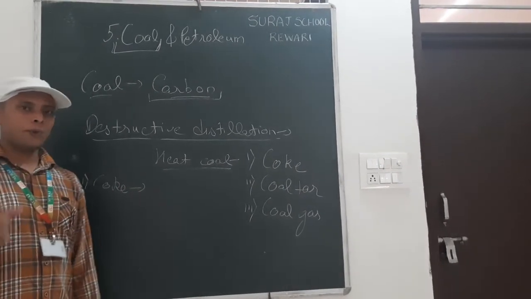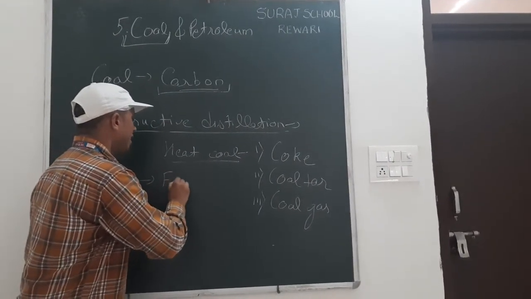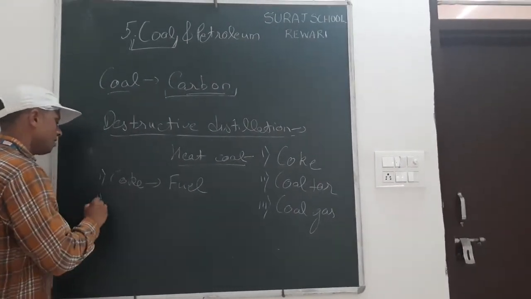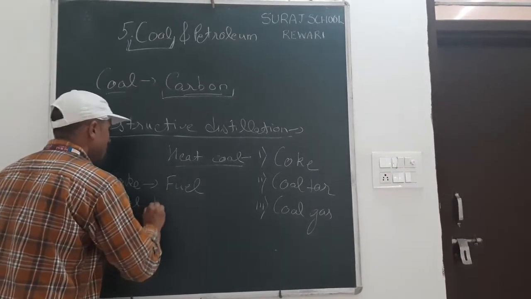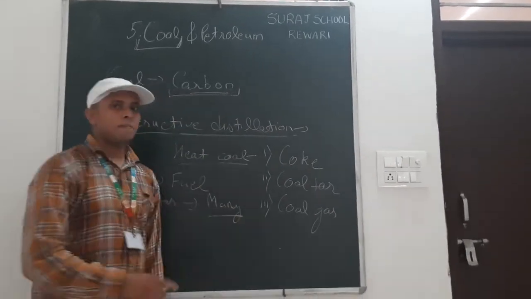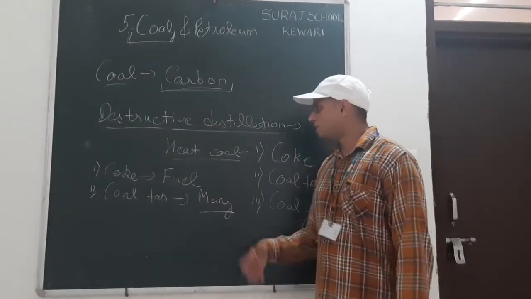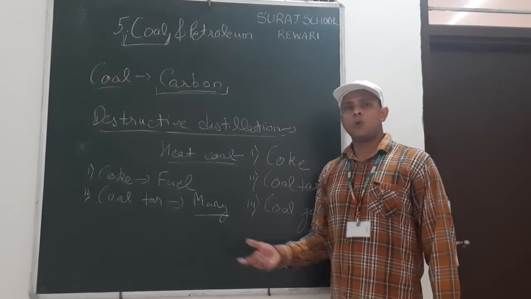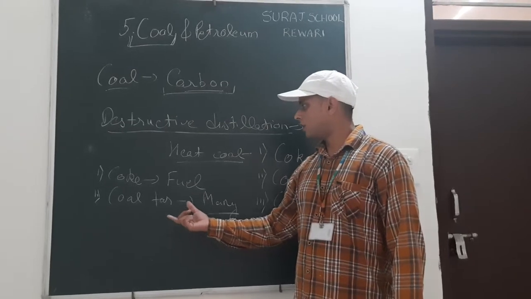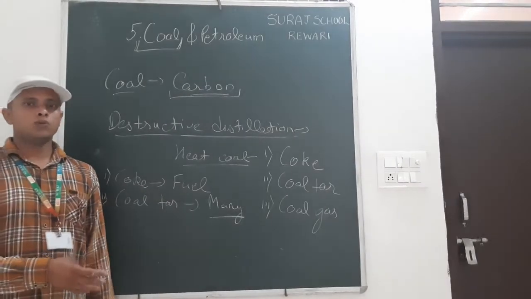First of all, coke. Coke is purely made up of carbon. It mainly contains carbon, so it is a good fuel. It is used as a fuel to get heat. Second, coal tar. Coal tar contains many different types of compounds in it. It is used in different things, like making explosives, paints, etc. It is even used in making roads. So coal tar contains many compounds which are used differently.